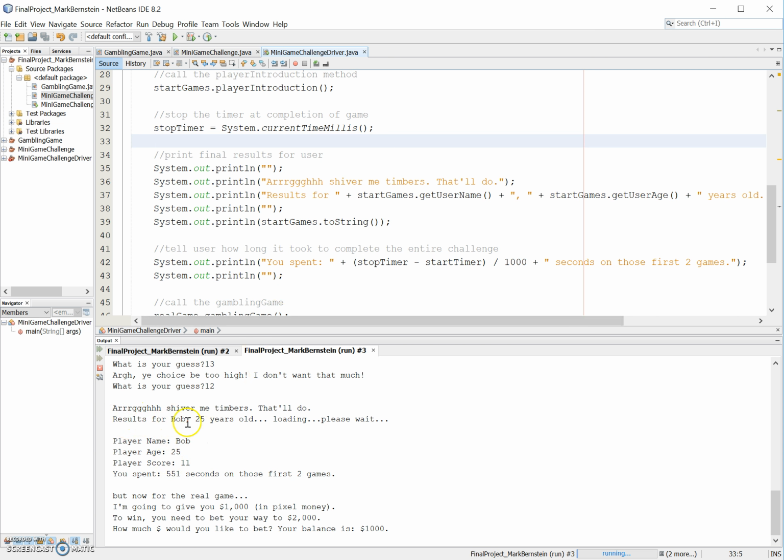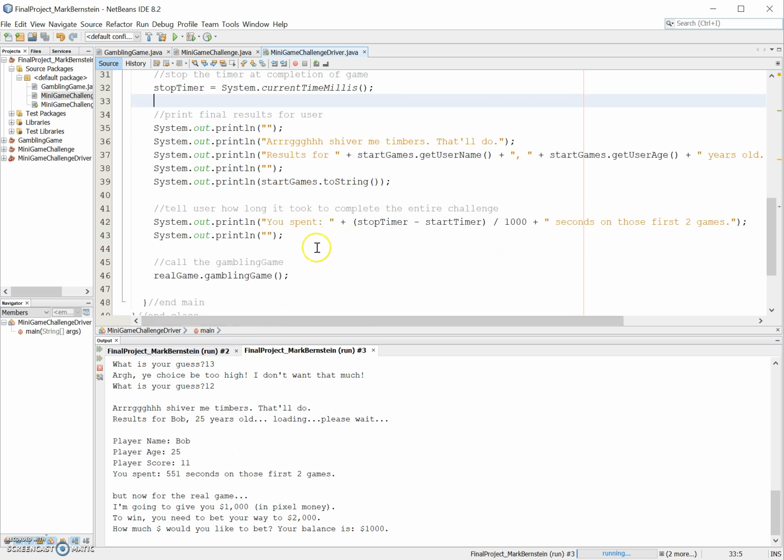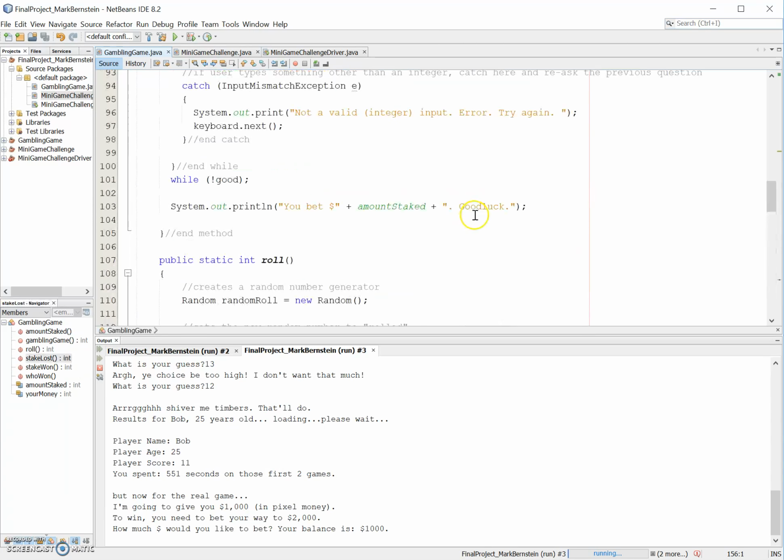So the results for, remember we typed in earlier Bob, 25 years old. It's going to print that out using the getters, and then it's going to do a toString printout right here. So now it's going to say everything in order and how long it took to finish those games. And now moving on to the next game. So now it's going to call this class over here, the gambling game.